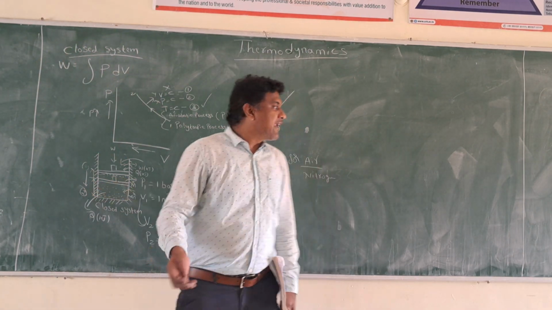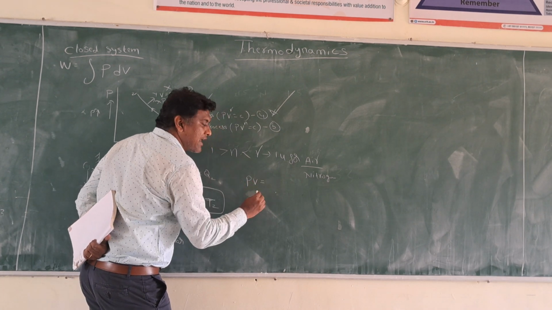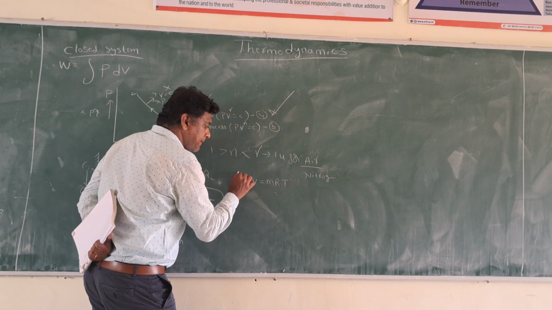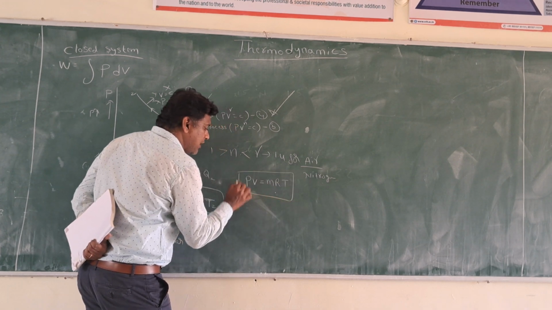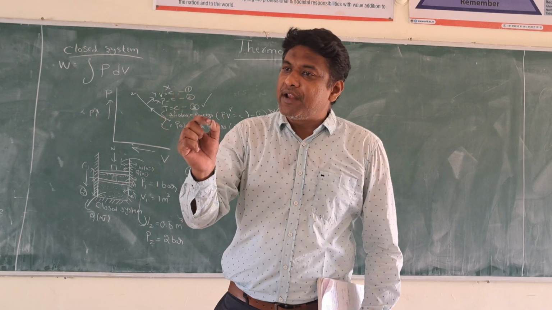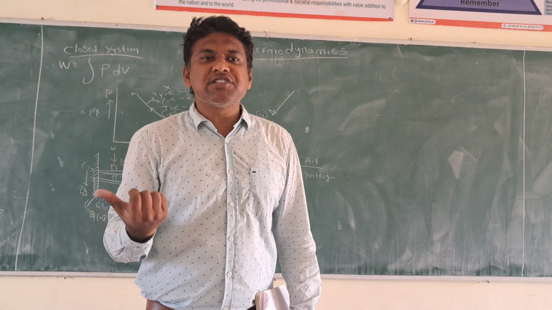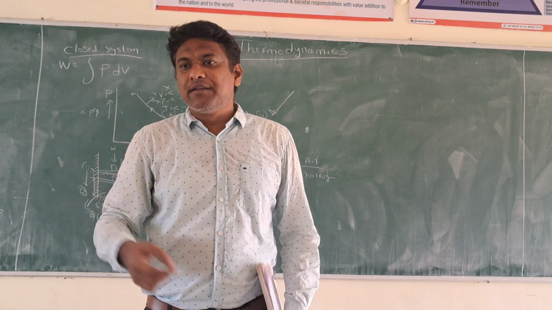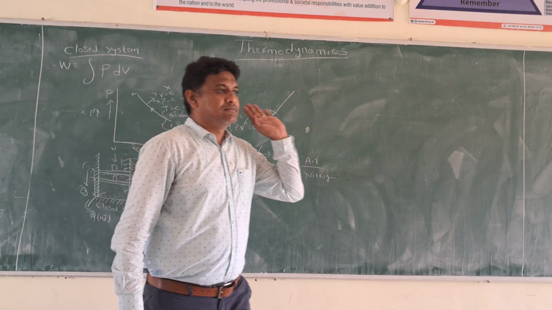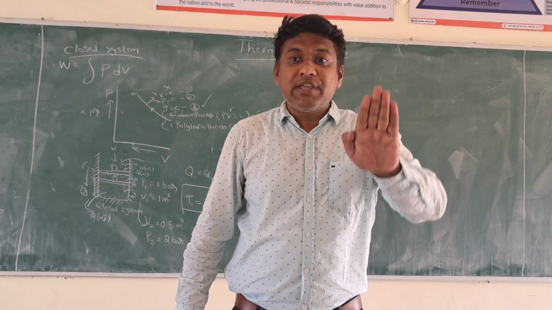What is the equation of ideal gas? We have given the equation for ideal gas as PV = mRT. This is the equation of ideal gas. We have studied it in intermediate and lower classes. Sir, how can you tell this is the equation of ideal gas? It is derived. Because an ideal gas will not react, so we can give the equation for that.